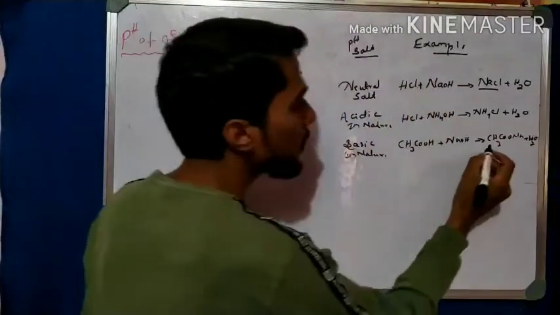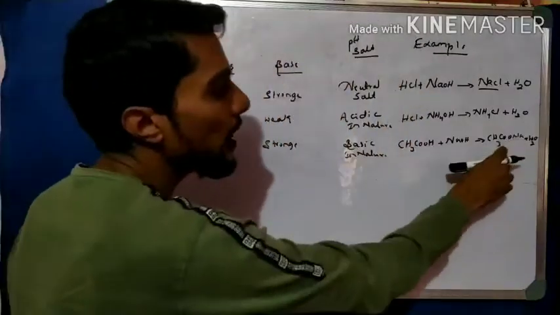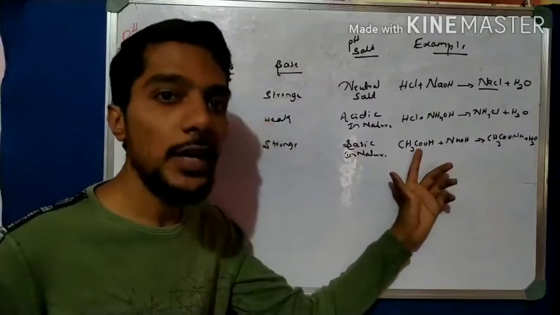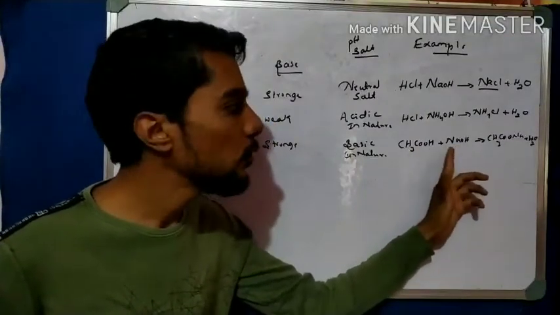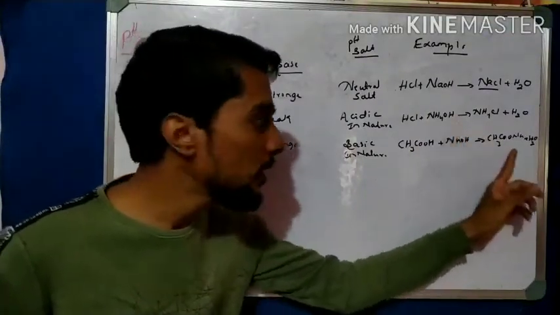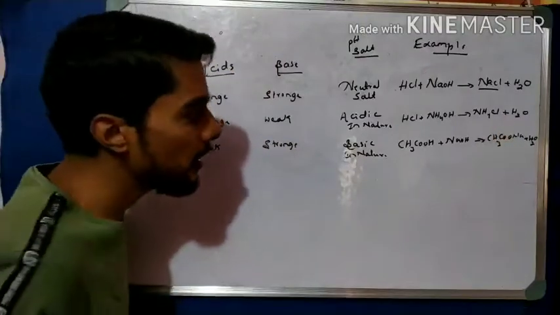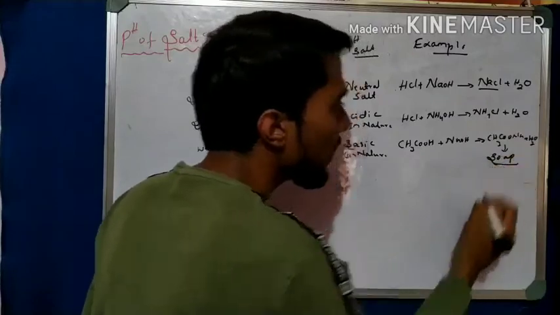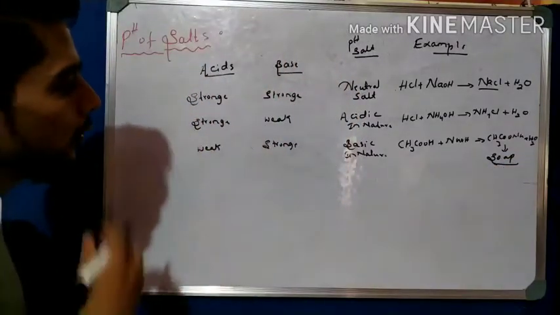This is CH3COONa, sodium acetate. What is the pH of sodium acetate? The acid is weak and the base is strong, so the base is dominant and it is basic in nature. Sodium acetate is basic, and that is nothing but soap.